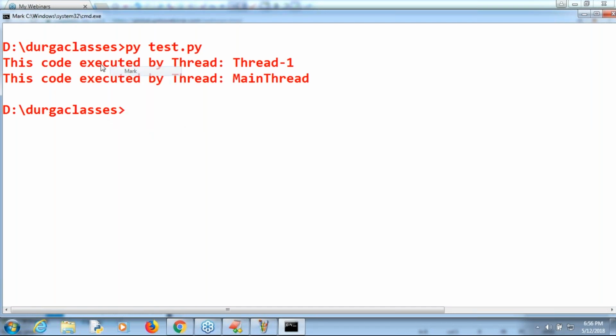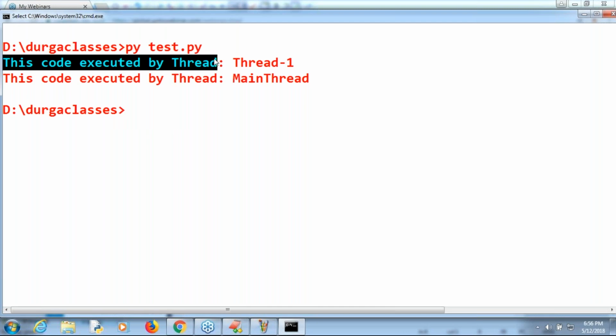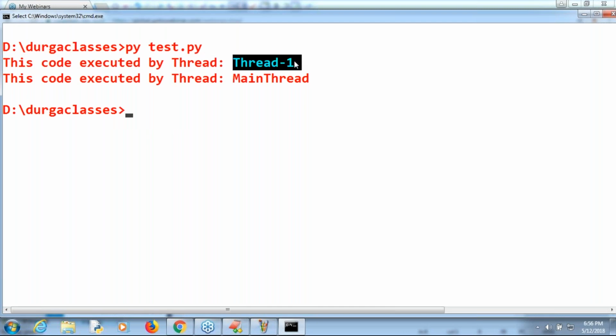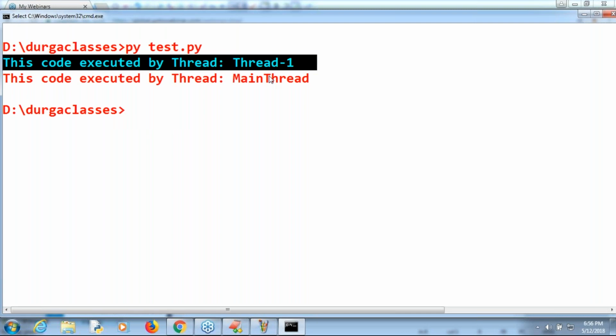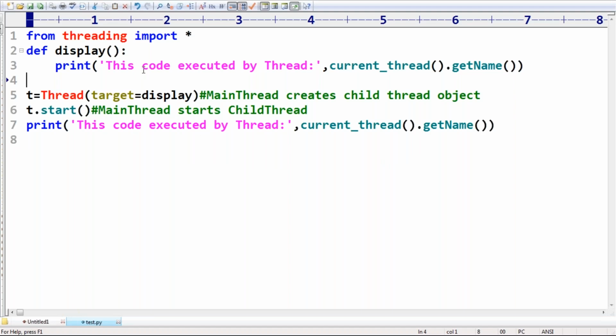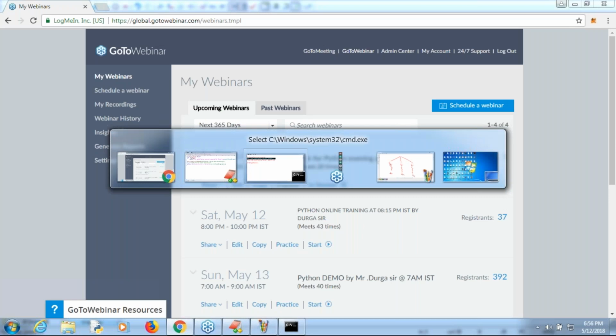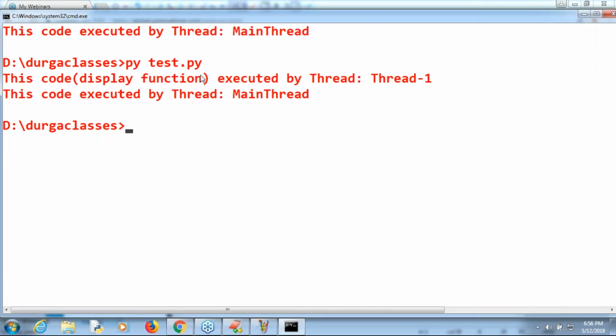Now have a look at the code executed by thread 1. What is this one, sir? This code means the display function. I am using the words display function executed by. Can you please execute display function executed by thread 1? But it is executed by the main thread. Remember that, sir, this code is executed by the main thread.